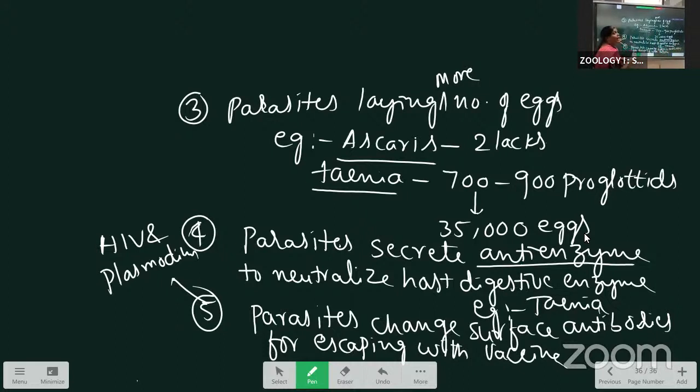Next, the parasites change their surface antibodies every time. Why? If the antibodies are changed, they can easily escape vaccination. For the removing purpose, we are taking vaccines now, but the vaccines are not helpful because every time they change the antibody, they are not destroyed. That's why they change the antibodies on the surface every time. This one is about the parasites.